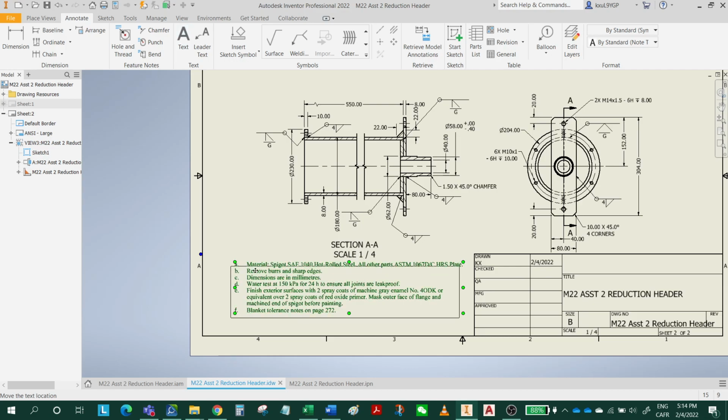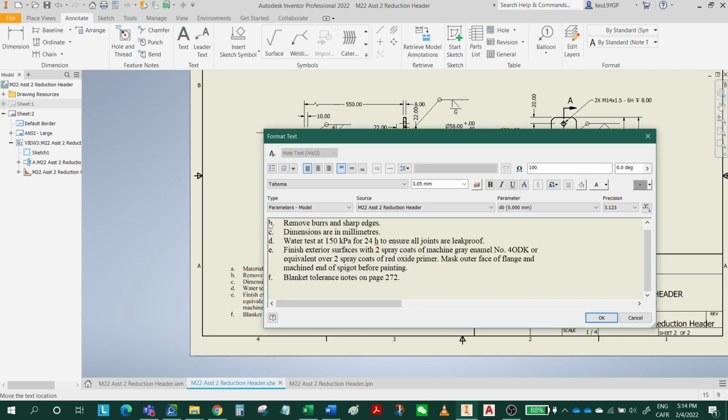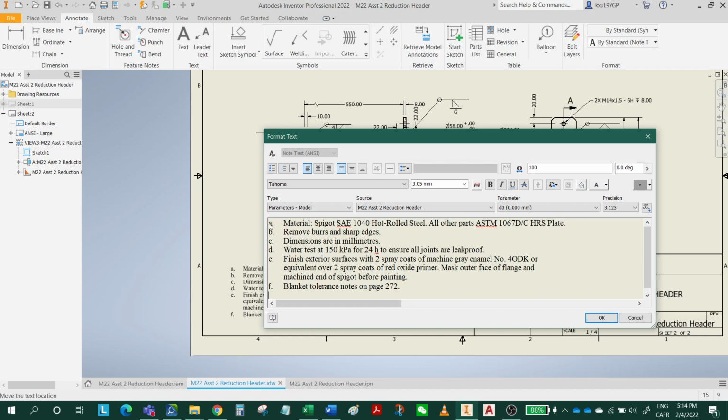Now you can add a line telling the reader that this is the note. All right, so let's go.